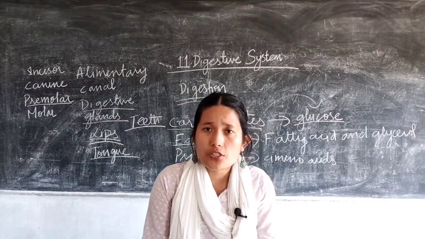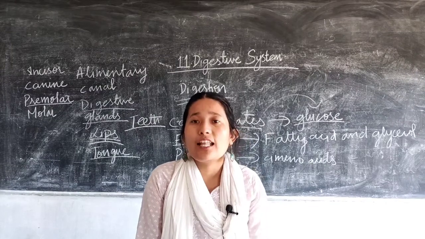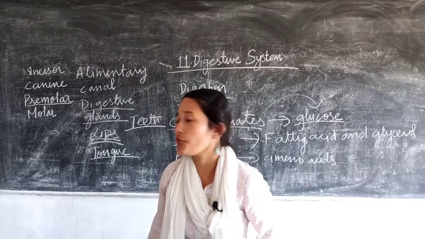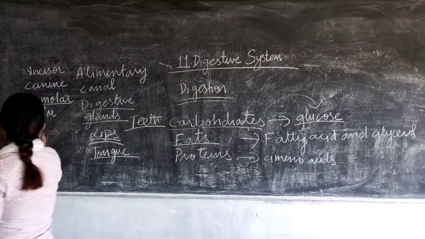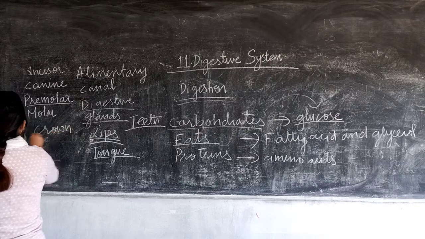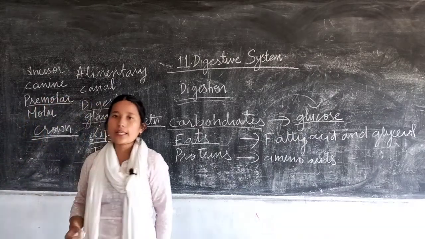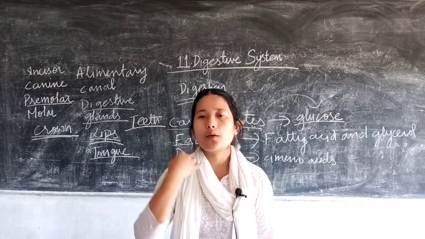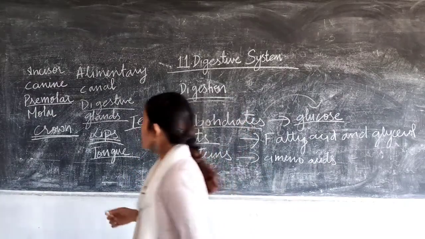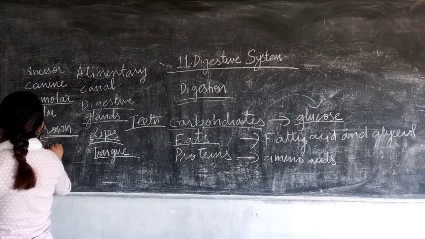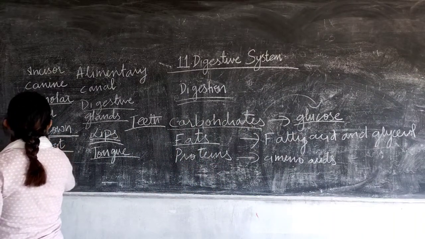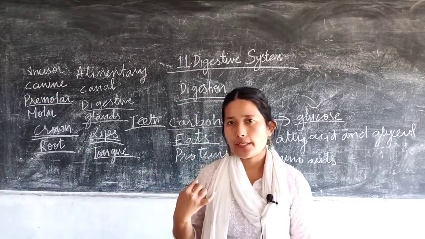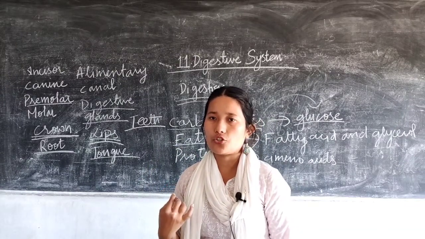In the external structure, the whitest structure that is visible to all of us is referred to as the crown. The portion of the tooth which is embedded into the socket or gum is referred to as the root. So the exposed portion is the crown, and the one embedded into the gum is the root.